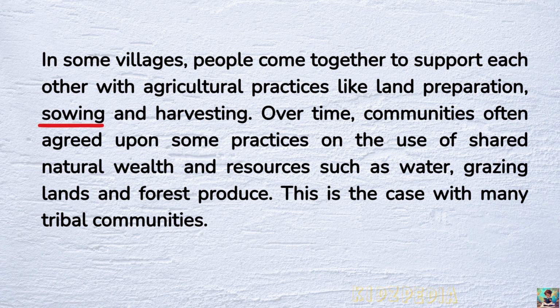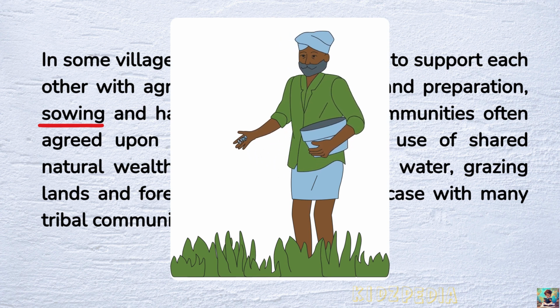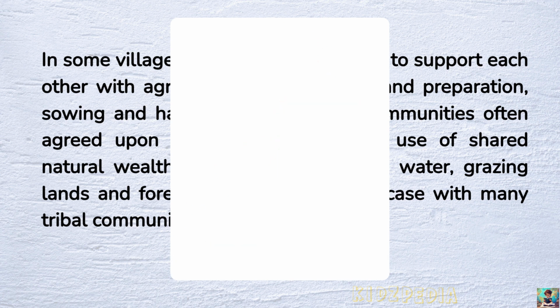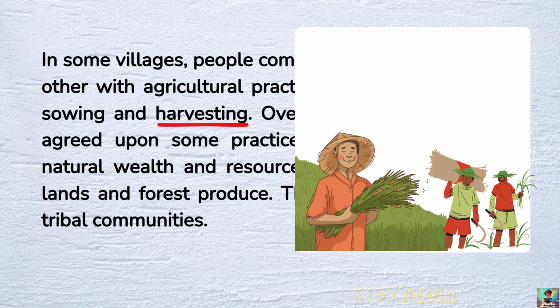Sowing is the process of planting seeds in the soil. Farmers or gardeners put seeds into the ground so that they can grow into plants, flowers, or crops. And harvesting means collecting or gathering crops or fruits from the fields when they are fully grown and ready.